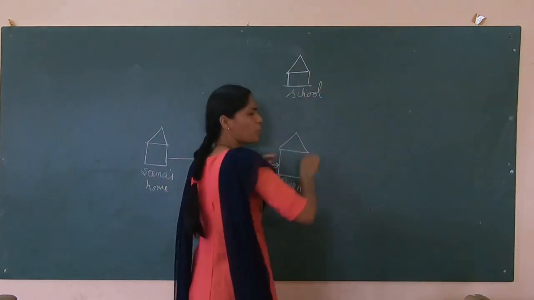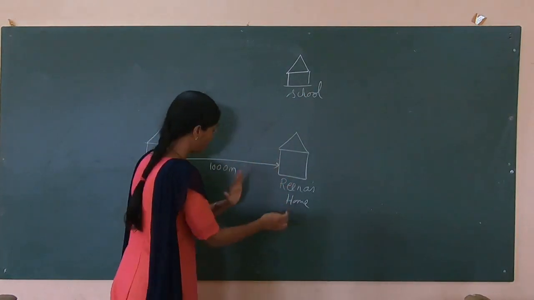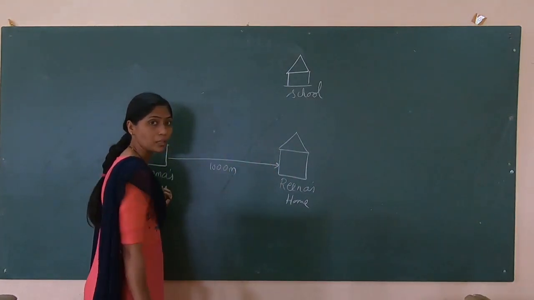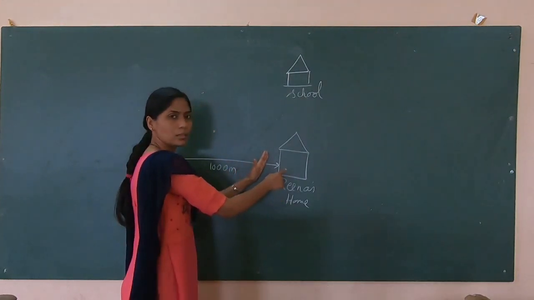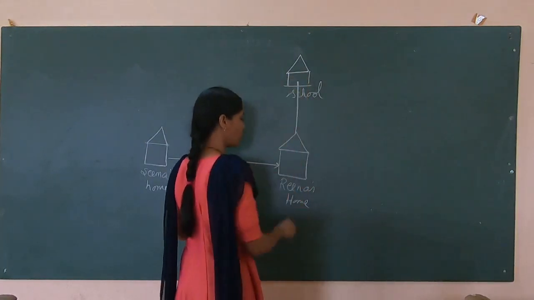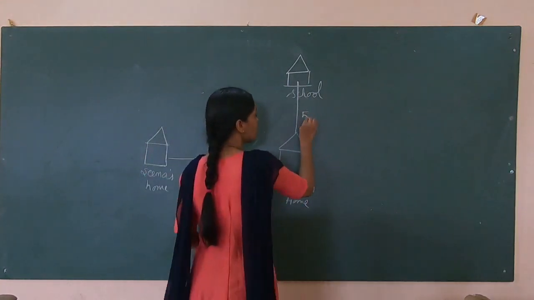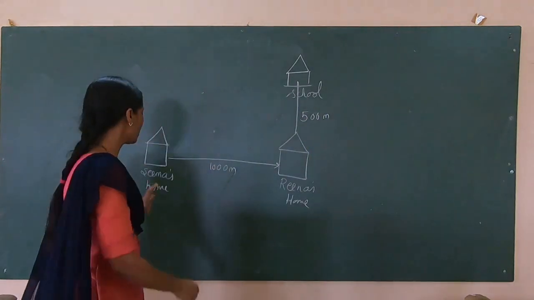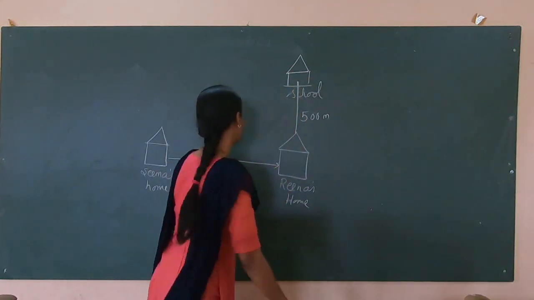So every morning Seema goes to Reena's home, so she has to cover 1000 meter. Then they both together move to their school. From Reena's home the length covered is, suppose, 500 meter. So these two friends gather here and move to the school.